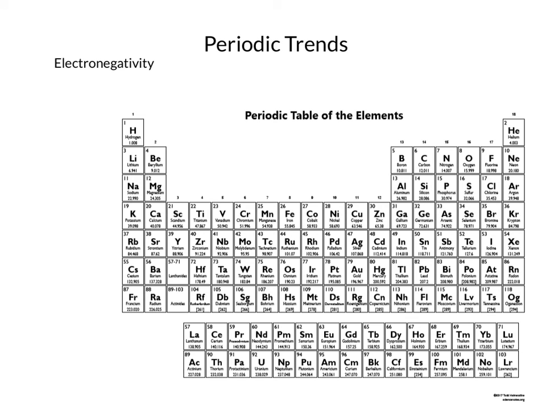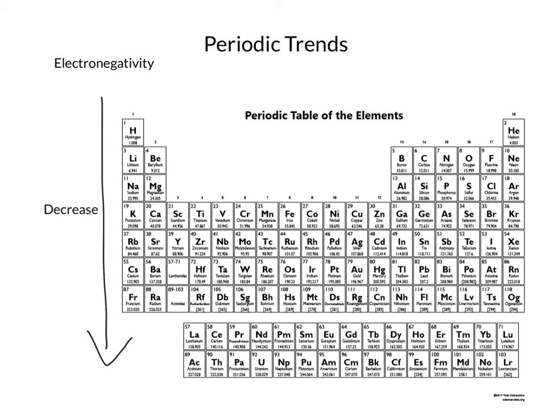So again, if we look at the trend as we go down groups, so going down hydrogen, lithium, sodium, potassium, etc., we're going to see that as that atomic radius gets larger and larger, the ability of the nucleus to pull in those bonding electrons, which again are going to be valence electrons, is reduced. Those bonding electrons are not as attracted to the nucleus, meaning the nucleus doesn't pull them in as strongly, and this reduces the electronegativity.